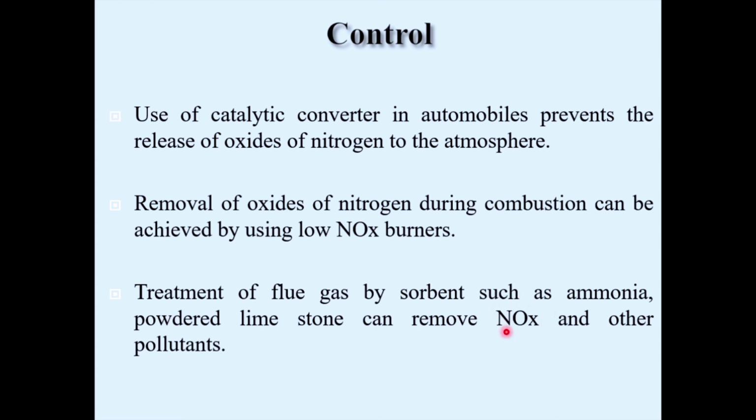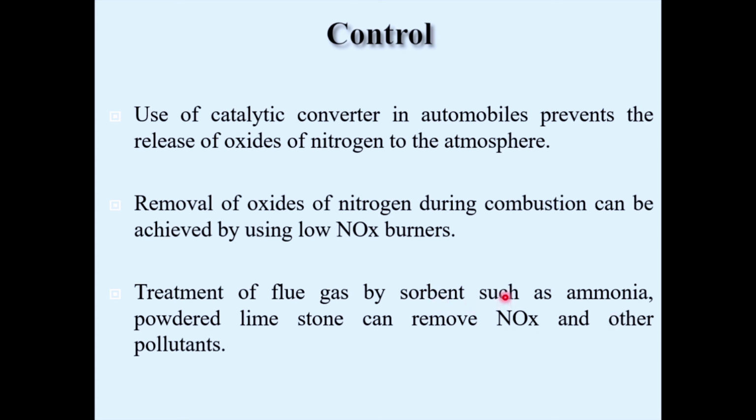So it is not readily available as NOx in the atmosphere to react with highly volatile organic compounds to form photochemical smog. So simply, the NOx can be trapped by the sorbent such as ammonia. This is called a chemical treatment.